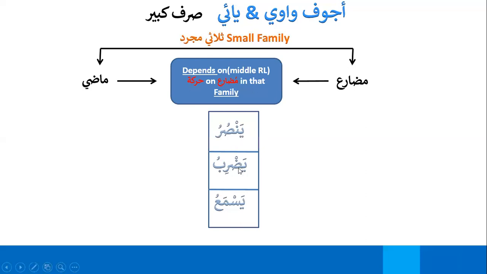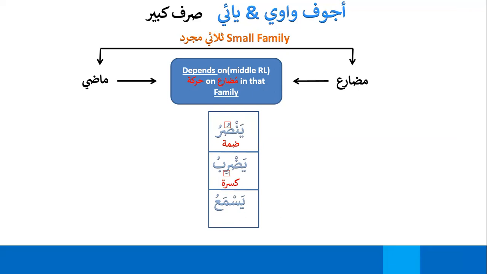So Yansuru, Yadribu, and Yasma'u. Now, Yansuru has Dhamma in it. Remember, in Qala Yaqulu, the Dhamma was transferred and replaced by a Waw. Yadribu, you have Kasra, and I think Baa'a Yabi'u. Yes.